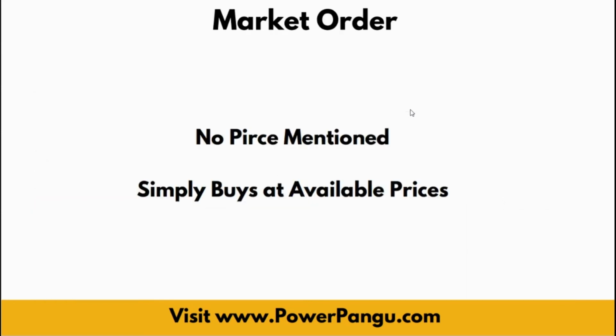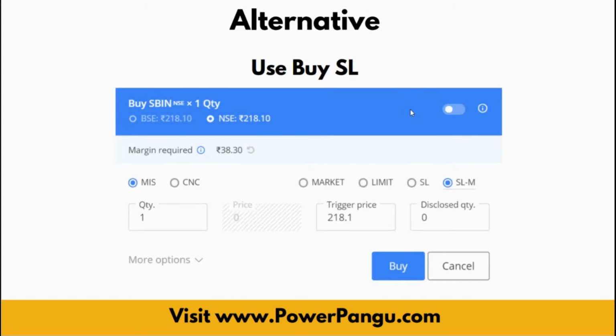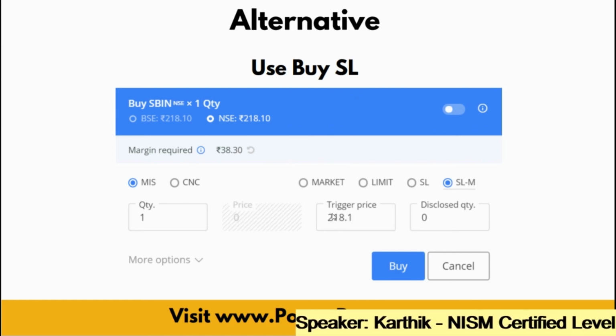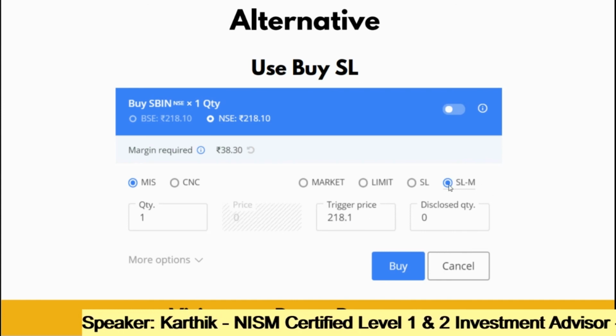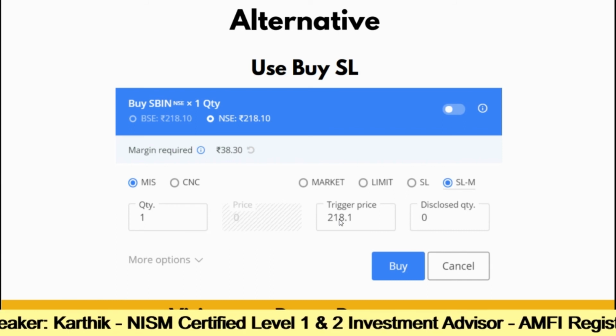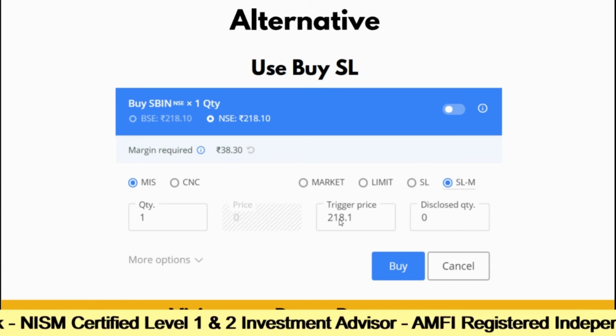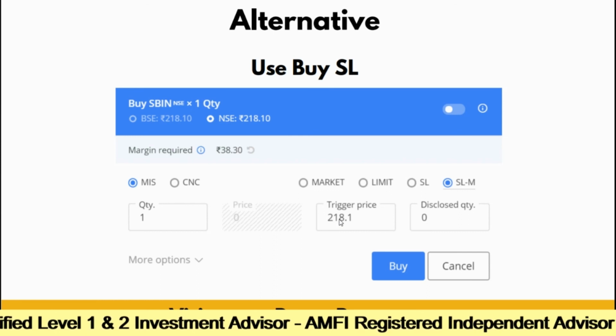So the solution is that you need to use buy SL. If you want to buy above the current market price, but your order should only execute at a certain level, you can use buy SL. Keep the trigger accordingly. Let us say the current market price of State Bank is 218, this is a different example, and if you want to buy at 223, in the trigger you need to enter 223. I have not edited this; just for showing this option I chose SLM. Here you need to enter whatever price you wish to buy at, let us say 223 or 224, at which you think the breakout happens. You need to enter that price. So this is how you need to use the buy SL.